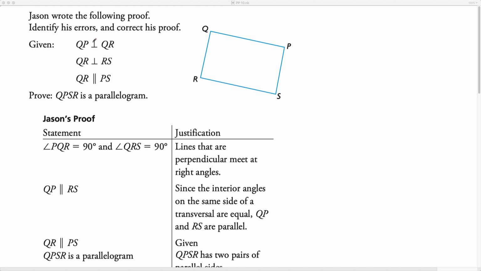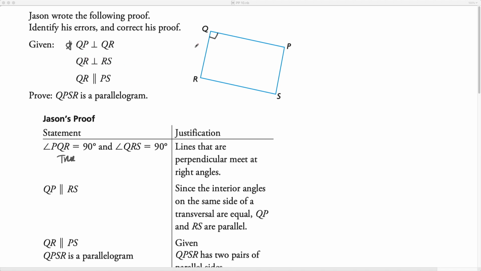QP is perpendicular to QR. So QP is perpendicular to QR, and I'm going to draw this in here. Based on that, we can say PQR is 90 degrees. PQR is 90 degrees. So that's using this statement. And I don't know, you can write this. This is true. Lines that are perpendicular meet at right angles.